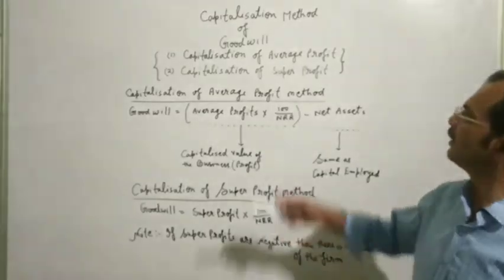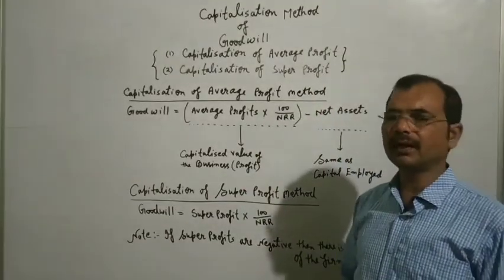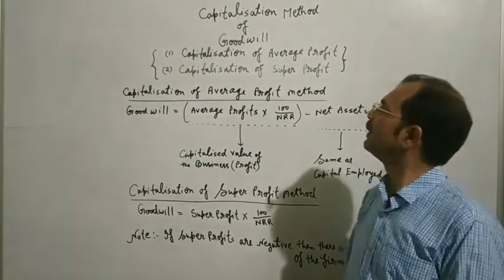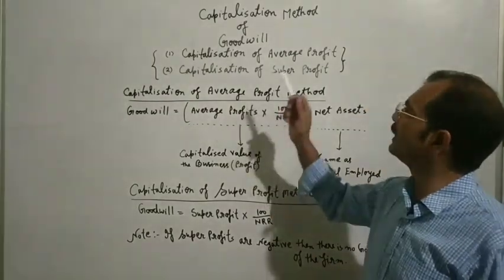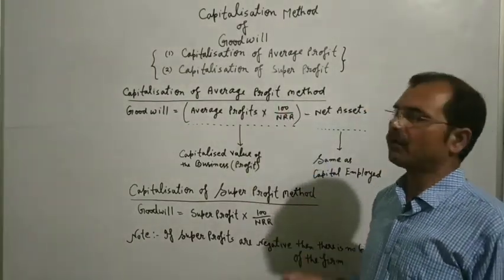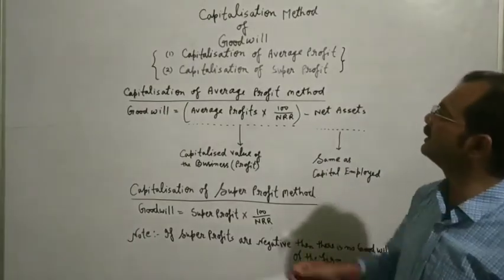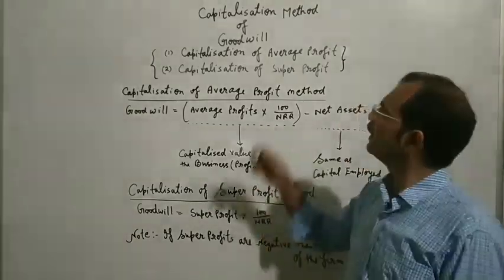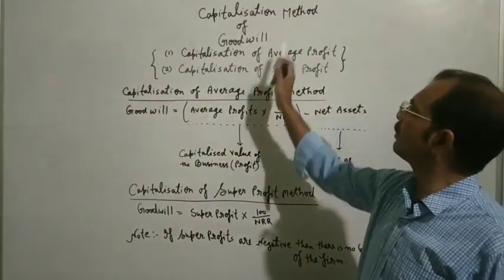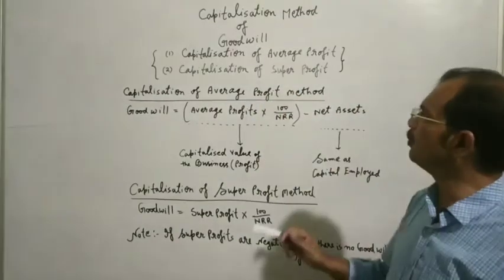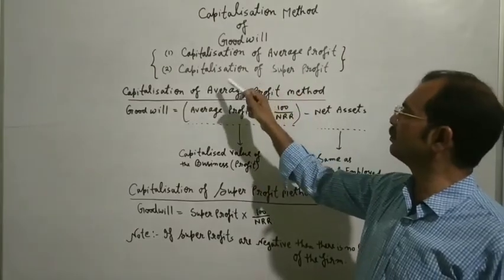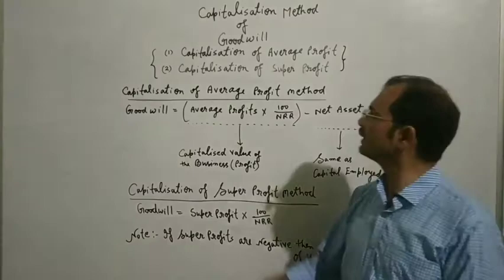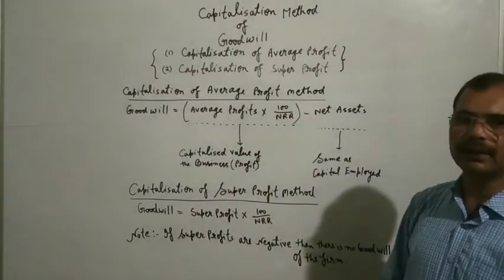As you know, we are doing the methods of goodwill. The first one was the average capital method of goodwill, the second one was the super profit method, and the third one is capitalization of goodwill. How can we calculate the capitalization method? There are two methods in capitalization. The first is capitalization of average profit, and the second is capitalization of super profit method.